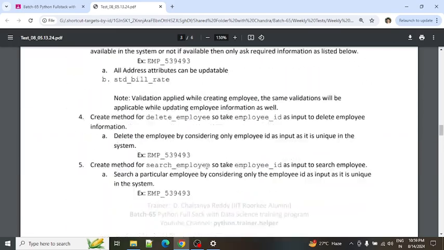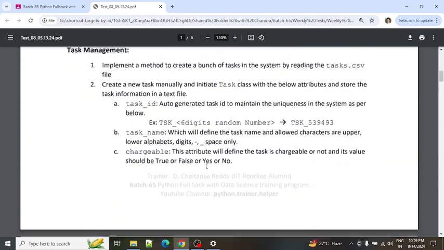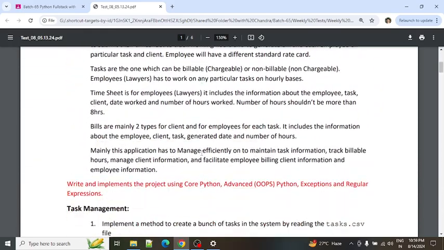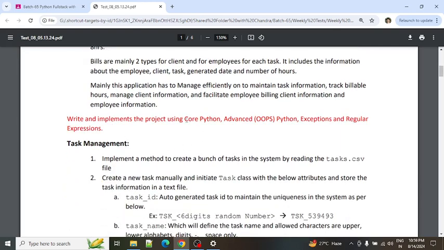So this is all about the project. You need to implement it. And again I am telling, it should be using core Python, advanced Python, exceptions, and regular expressions.